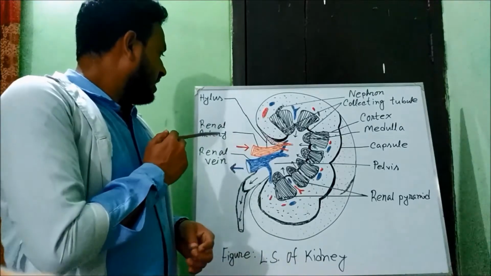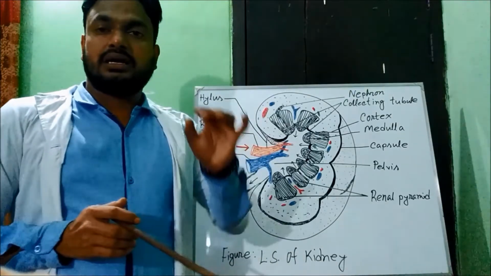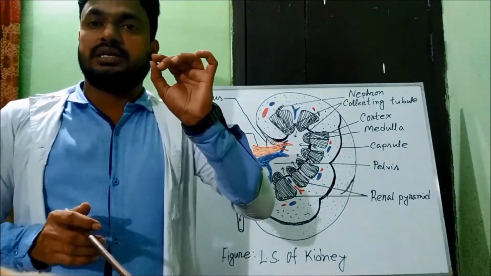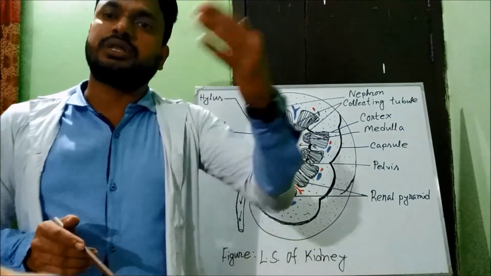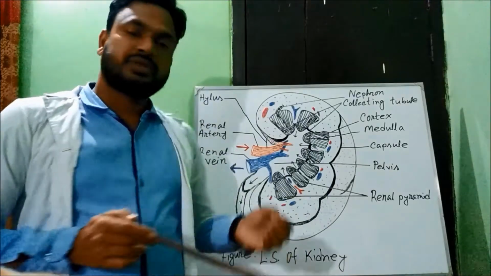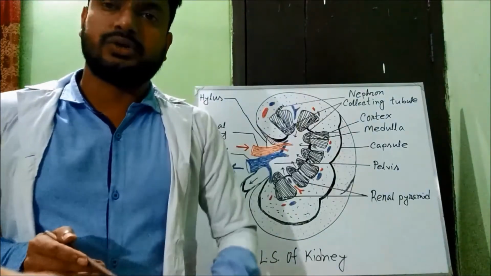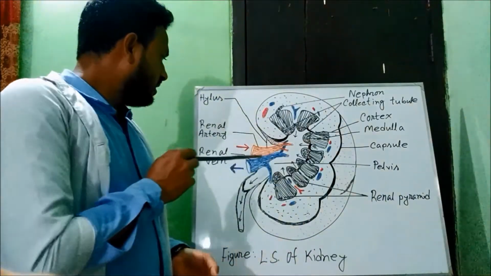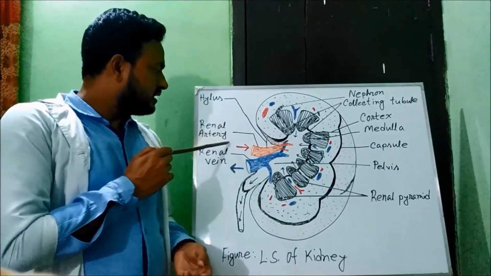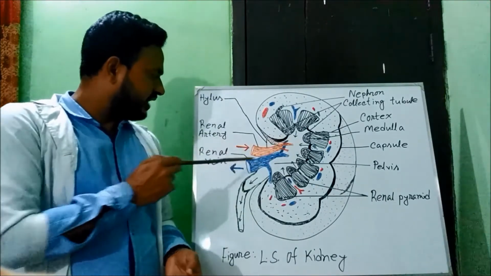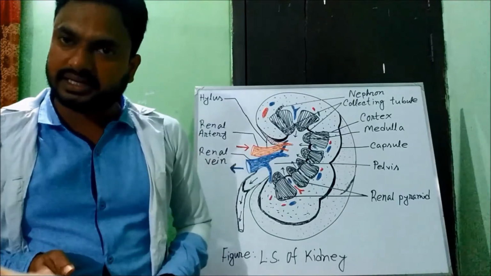Artery transports blood from the heart to the body, and vein from the body to the heart. So look at the arrow sign: artery enters the kidney and vein comes out from the kidney.